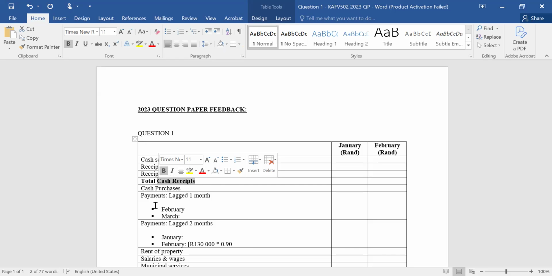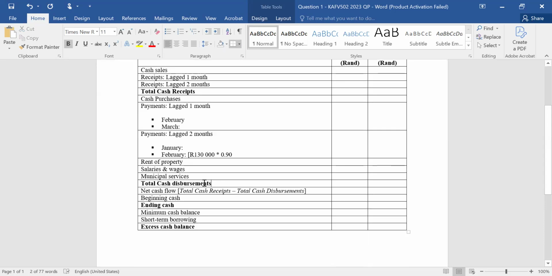Then the second section deals with cash disbursements, or rather cash payments, which would either have occurred already or are anticipated to occur at a later date in future. Hence, it's called a budget.